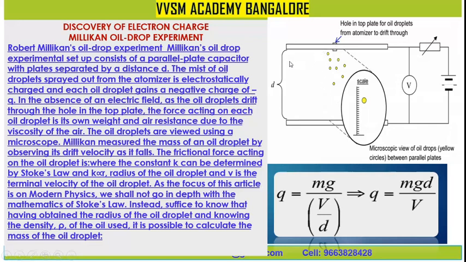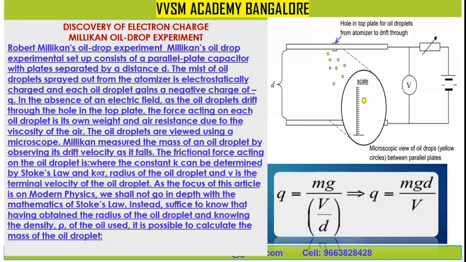The distance between the parallel plates is measured, where the drops are going to be studied, and the potential difference between the two plates can be measured with the help of electrical methods. Now, this is a very important thing: the oil drops are electrostatically charged, and each oil droplet gains a negative charge of Q. Q means it is an electric charge.